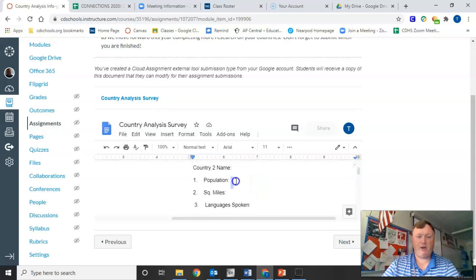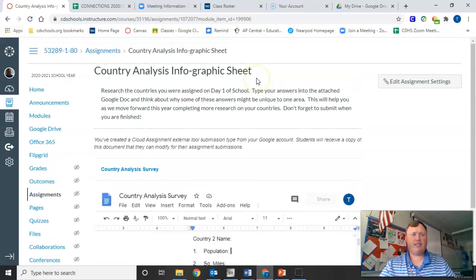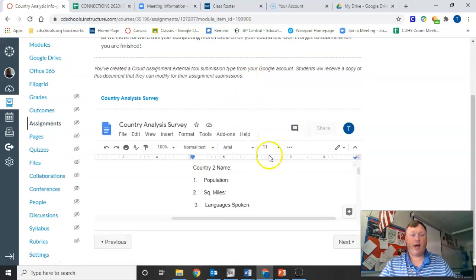But all you have to do is type up your information here. Whenever you find it, type it in, and it becomes your document. That way it gives you the opportunity to save it, and you can put it into Google Docs if you want to. And when you come back to this assignment, you can finish it and then submit. When you submit it, I will see this doc and I will grade the document as you have typed it up. So that's how we're going to do our work this year, through Canvas and through Google Docs. It's embedded into the assignment.